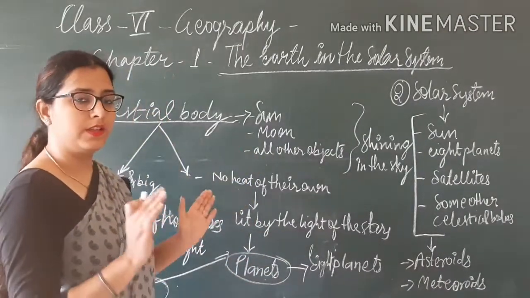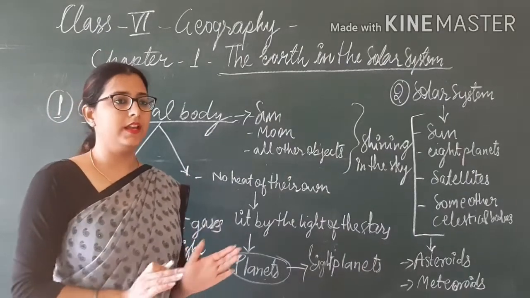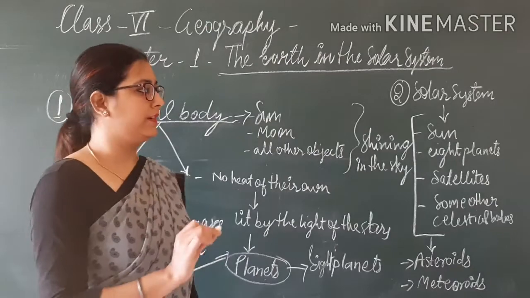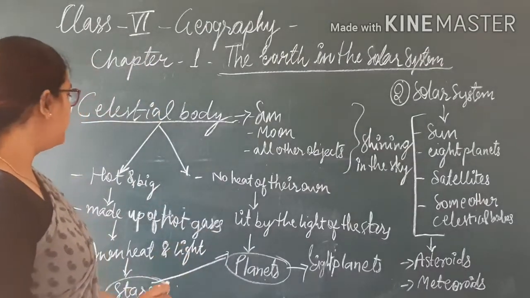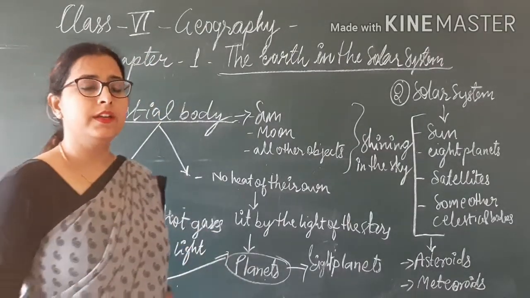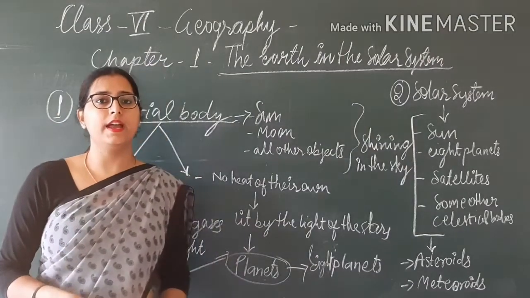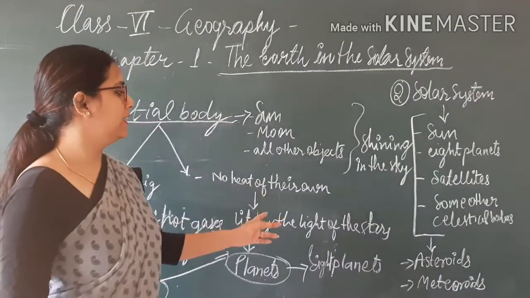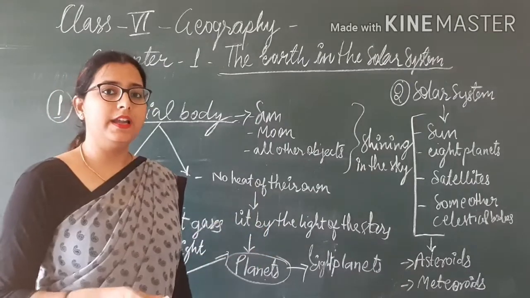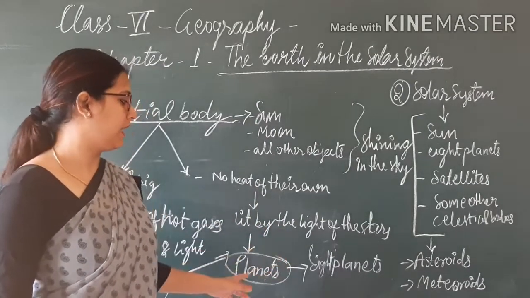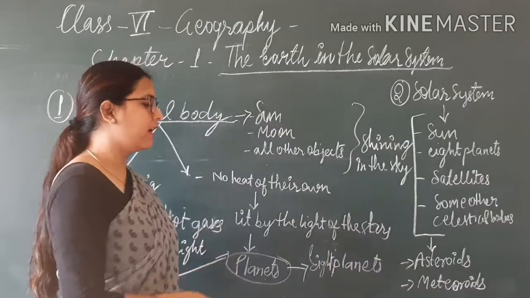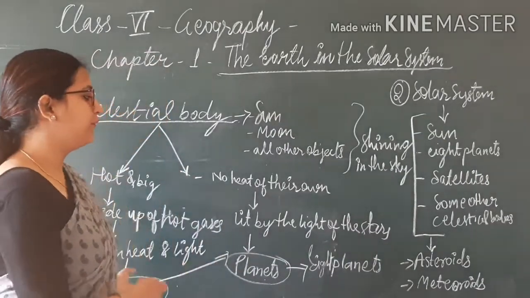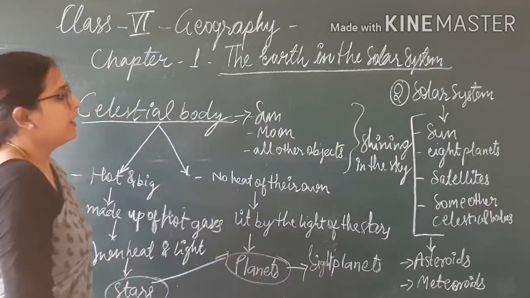So celestial bodies, for better understanding, we can divide into two parts, stars and planets. Stars are hot and big. They have their own heat and light. But planets do not have their own heat and light and they are lit by the light of the stars. Means we can say planets are also shining but they do not have their own light. They take light from the stars.